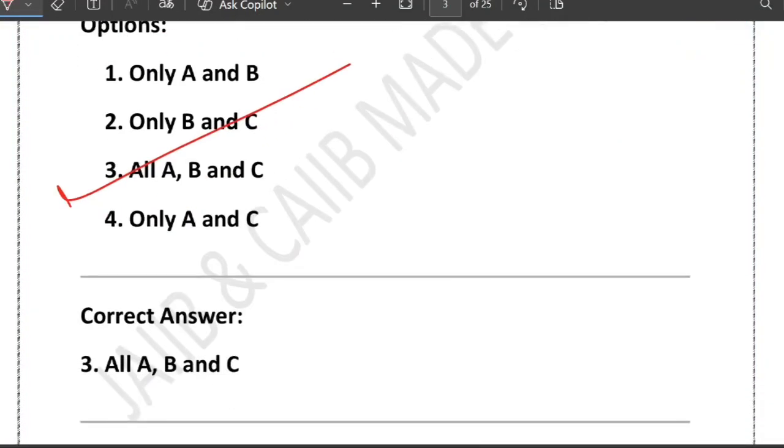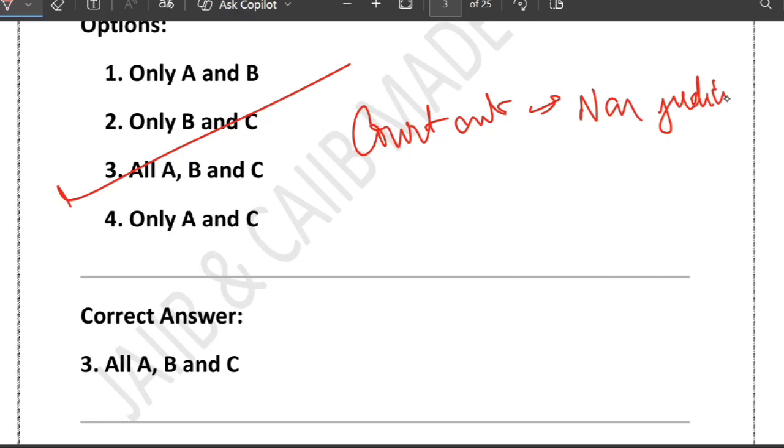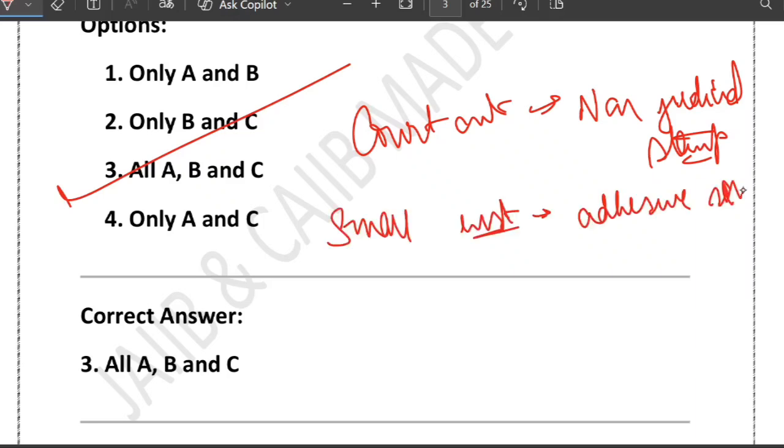So one way to remember it, let me tell you: whenever you see the word quote out, think of non-judicial stamp. Quote out, you can think of non-judicial stamp paper, right? And if we talk about a small instrument, you can think of the adhesive stamp. A big document needs big paper.